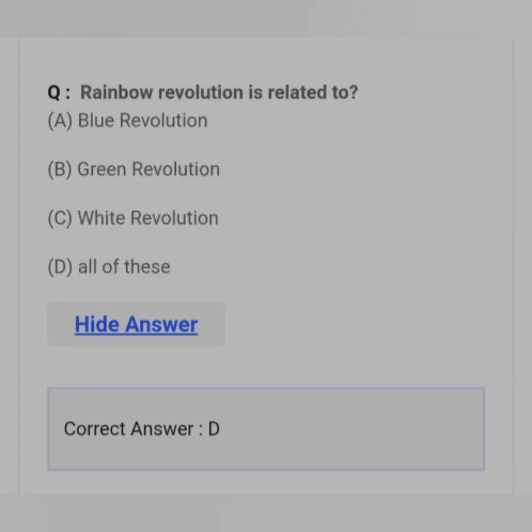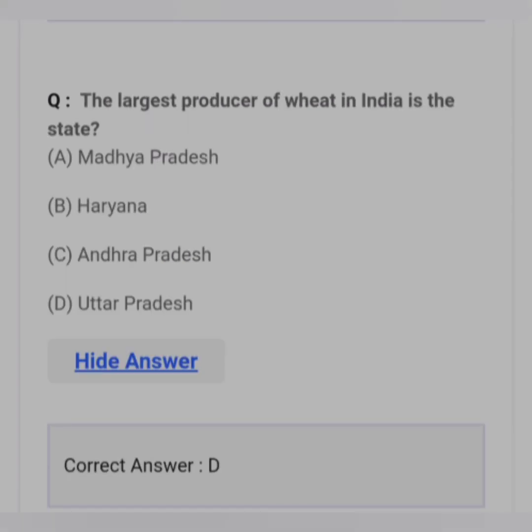Rainbow Revolution is related to? Answer D. All of these. The largest producer of wheat in India is the state? Answer D. Uttar Pradesh.